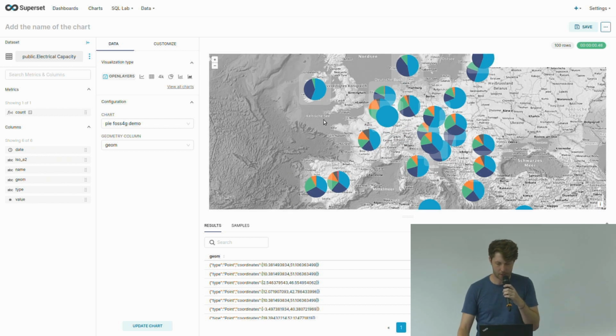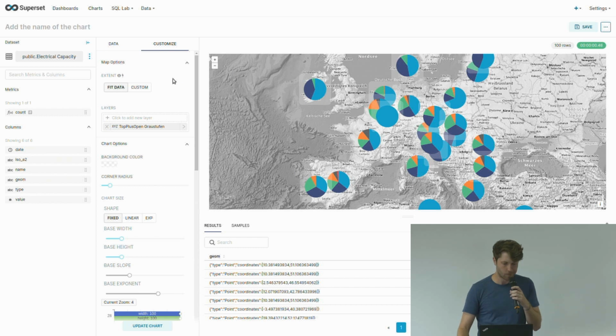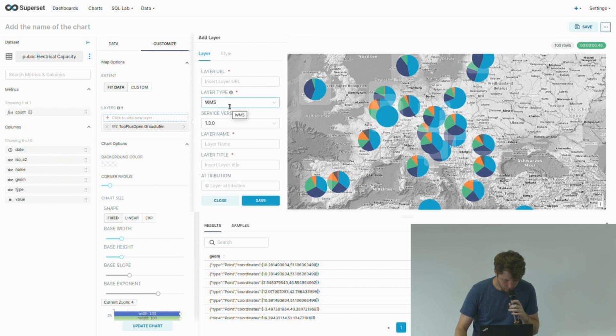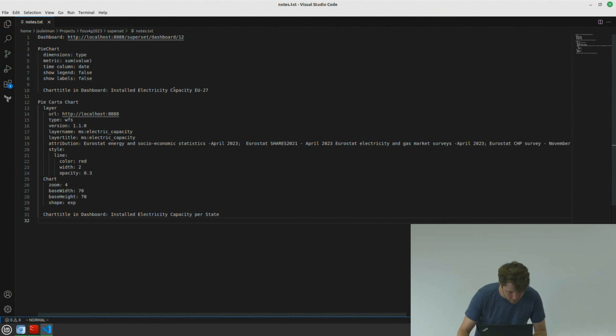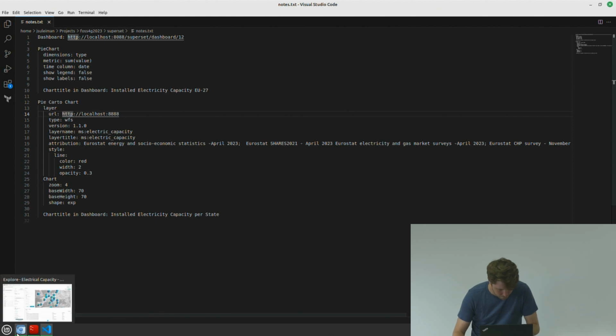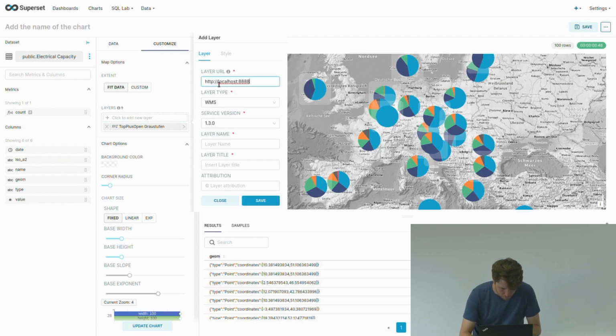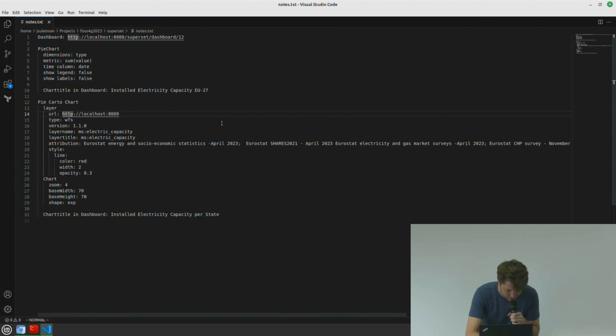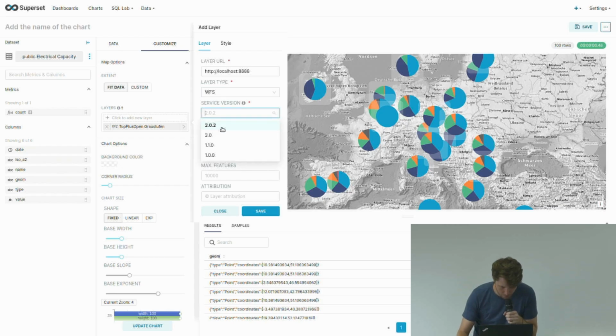And now we can customize this visualization. So here in this customize panel, you can adjust how things should look. For example, I can add a new background layer. And for that, I have to copy the URL. One second. It's a WFS. I'm using MapServer just for serving the WFS right now. And it is in version 1.1.0.